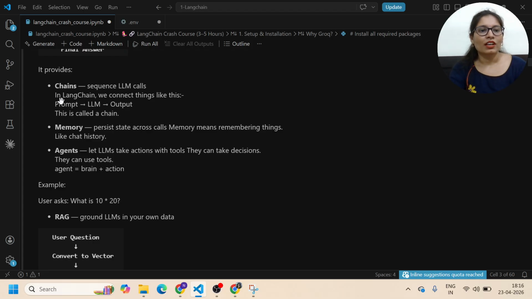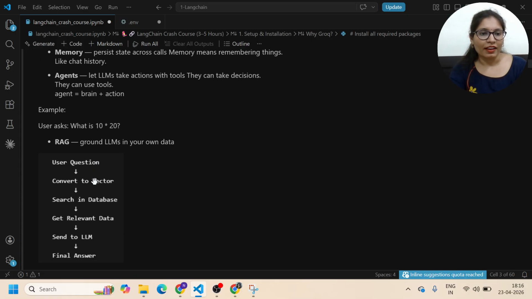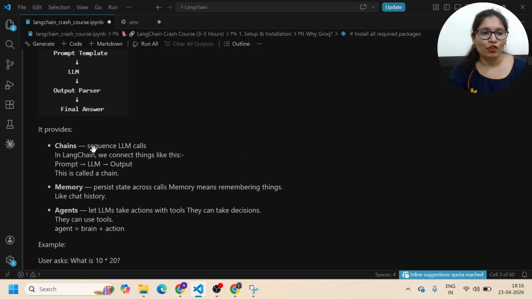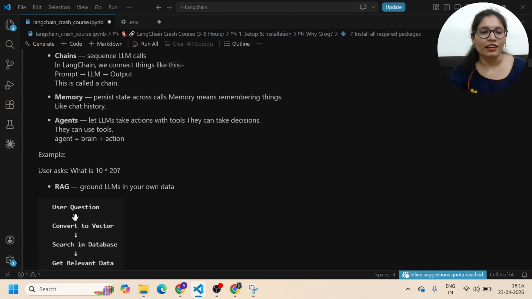Chain equals, in LangChain we connect things like this: prompt, LLM, and output, step by step. Memory means remembering something, and agent means they have brain and action, they can take decisions. And RAG: if you have your own data and you want to connect it with an LLM, then it will generate the answer. You don't depend on the AI's knowledge only. You also want your own data, so you can use RAG. So we have these four main topics: chain, memory, agents, and RAG.